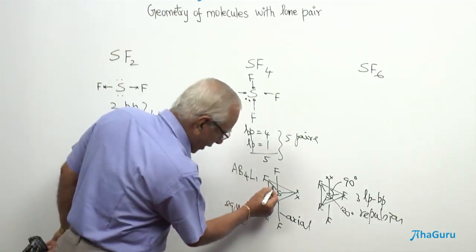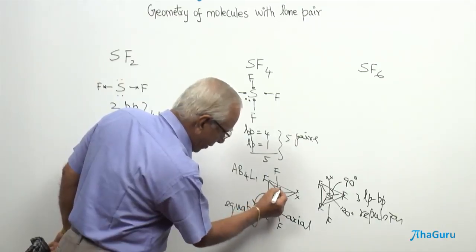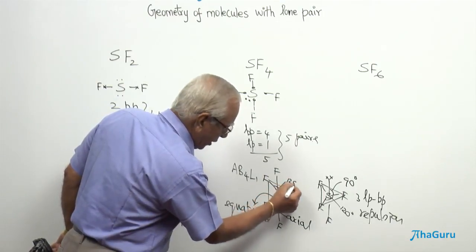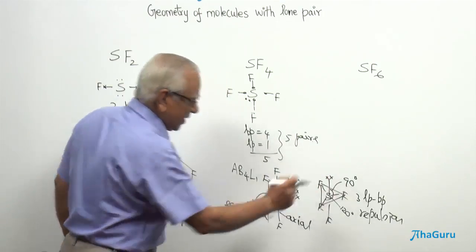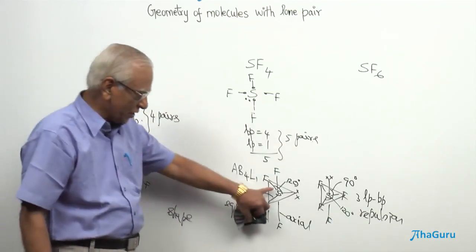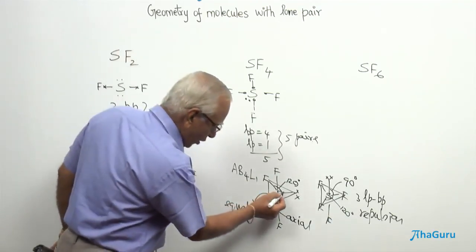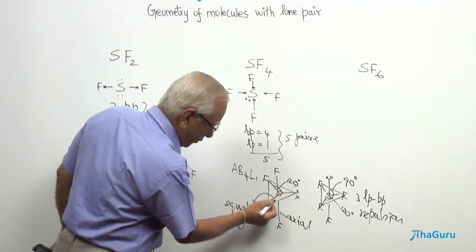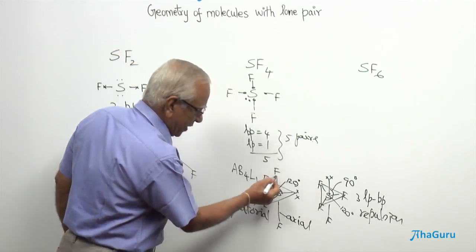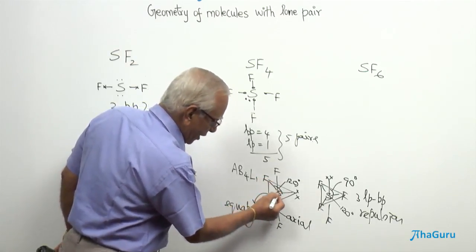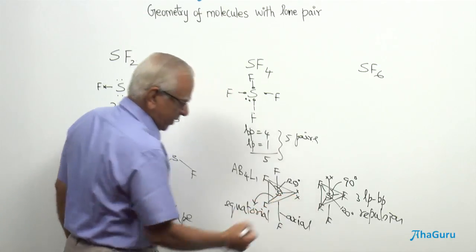Now you see the bond angle between the lone pair and the bond pair is going to be 120. It is much greater than 90 here. Therefore, the repulsion is going to be less. There is going to be lone pair bond pair repulsion at 120 here. This is also 120 here. But it is going to be 90 here, and this is going to be 90 here.